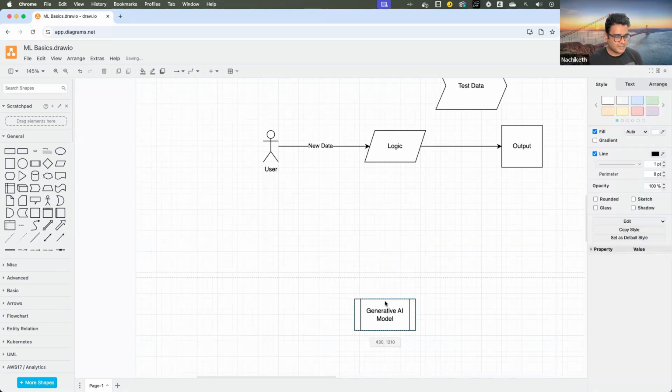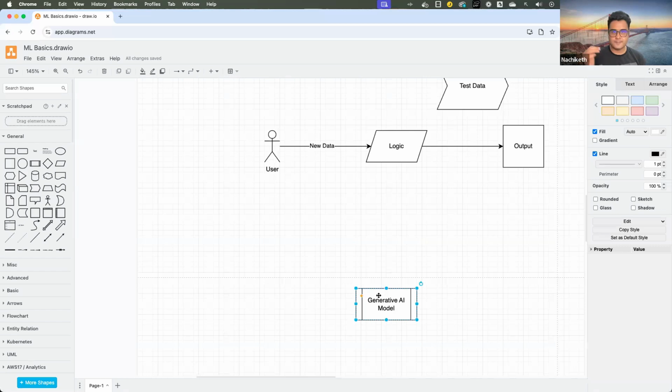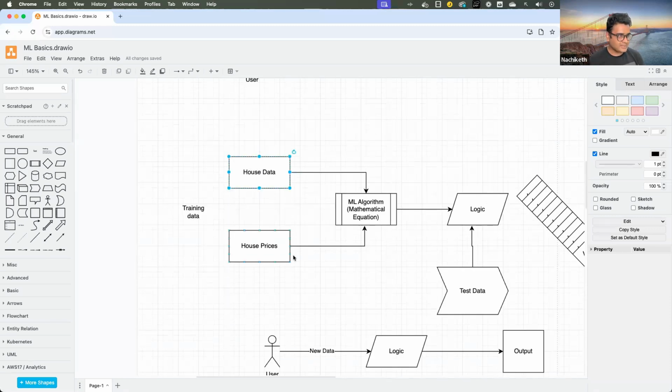When we talk about generative AI models, we can have various modalities, that means various types of data. Just for simplicity, for explanation purposes, we'll consider text data.